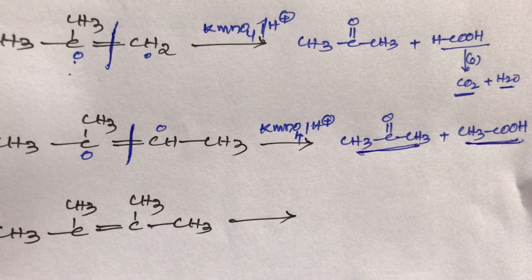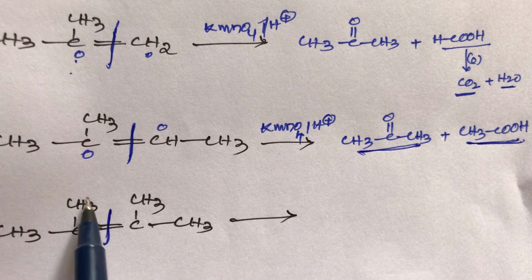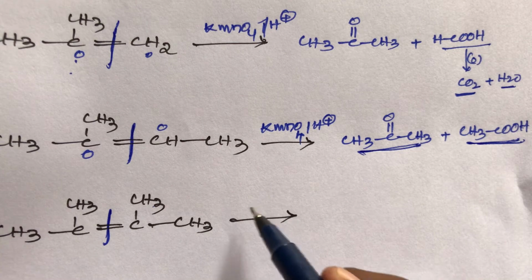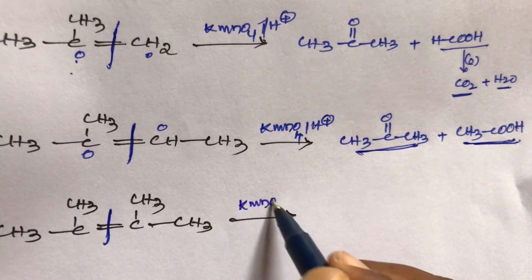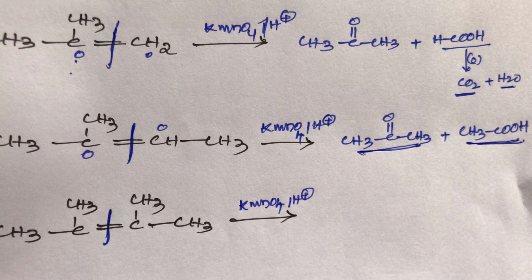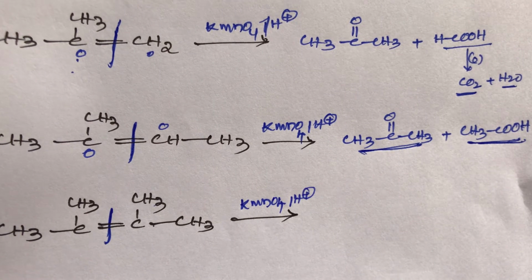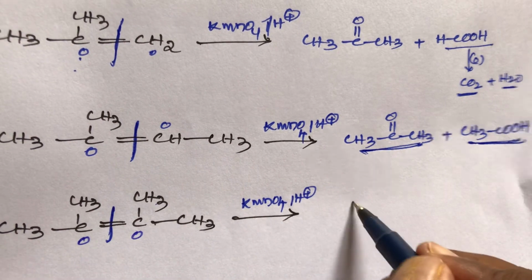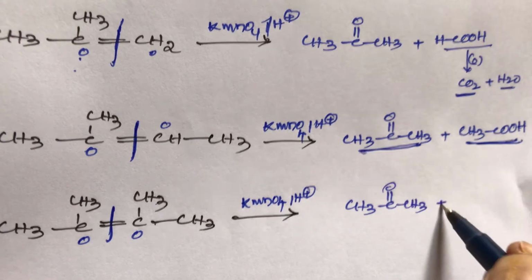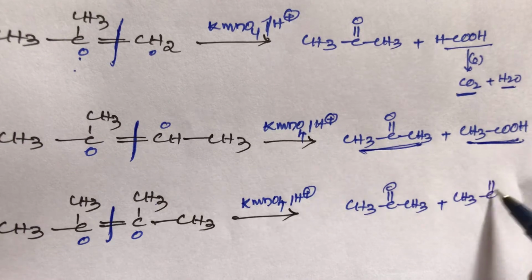Then after that, this is a symmetrical alkene, student, 2,3-dimethyl-2-butene, that is, a methyl group is present on the second carbon and the third carbon. Oxidation with KMnO4 in acidic medium gives the same type of product, that is CH3COCH3 plus CH3COCH3.